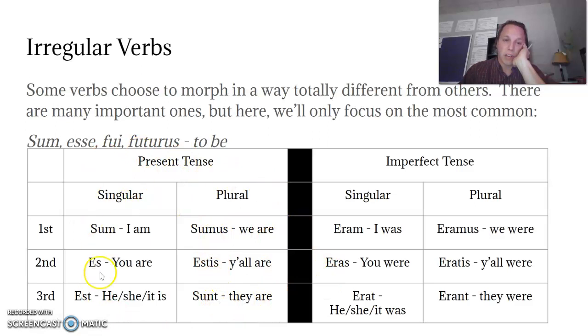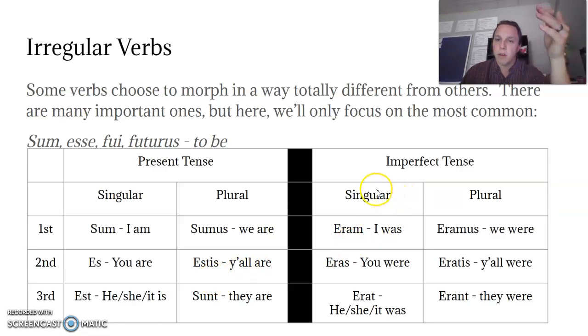Now, that's what it looks like in the present tense. You'll notice you still see the st, mus, tis, nt endings. You still see an m here, which is a little different from the o. So it follows a general pattern, but some come from sum and some come from est. And when it comes to irregulars, the only way to know it is to just memorize it.